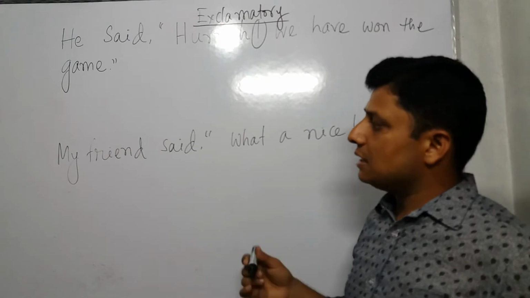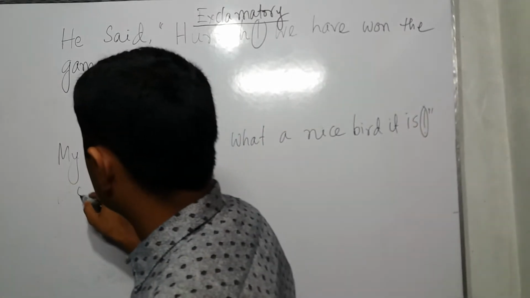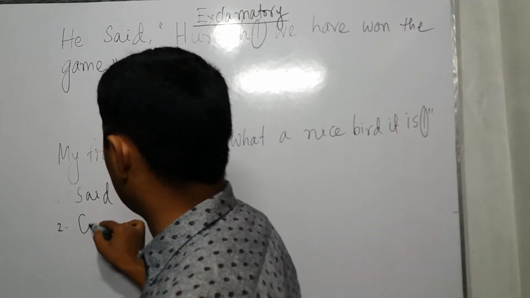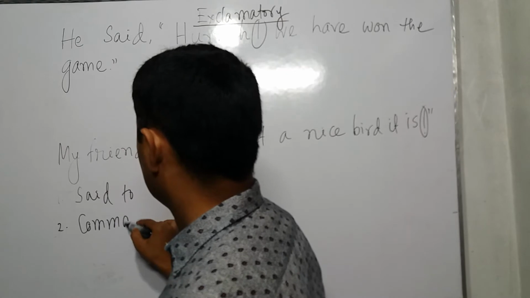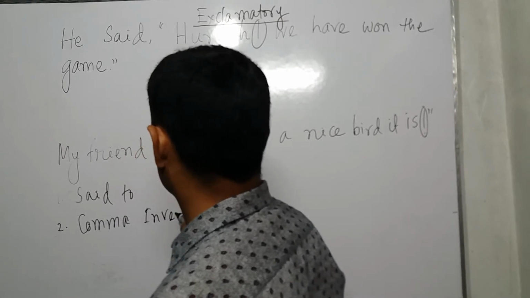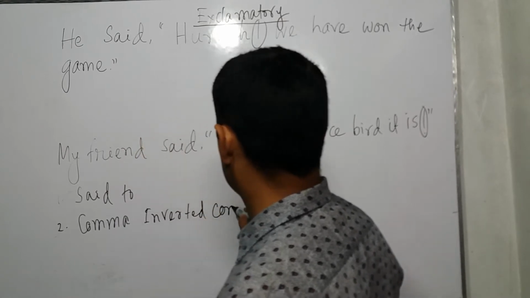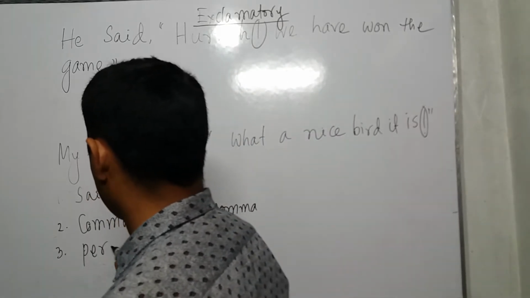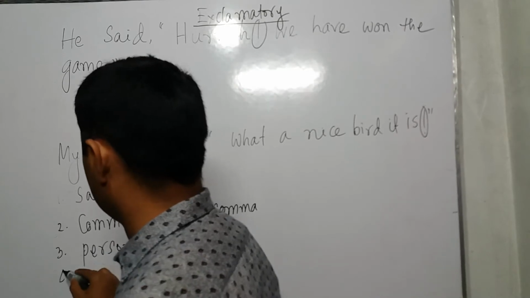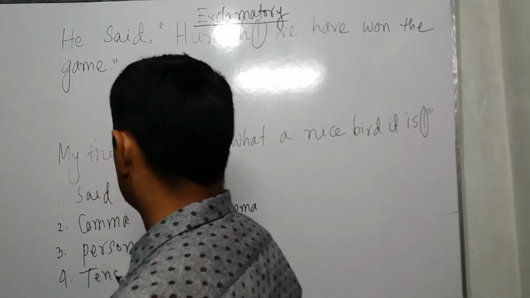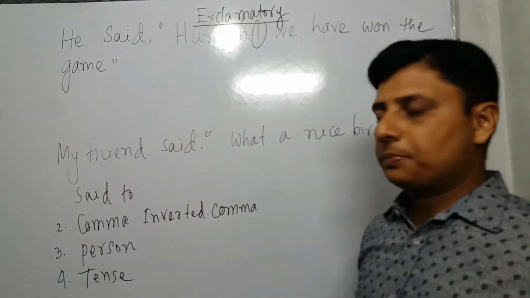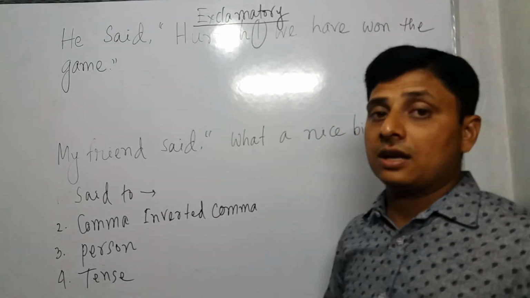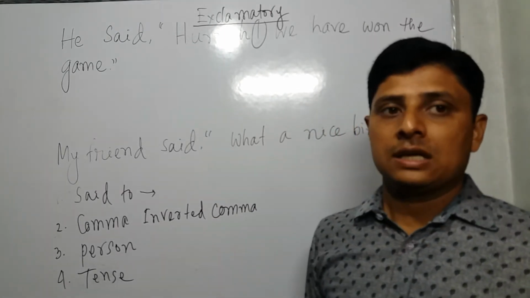The same rule applies, the first rule: said to, then comma, inverted comma, third one person, and the last one, tense. Instead of said to, we should use something else, because an exclamatory sentence expresses sudden happiness or sudden sorrow.